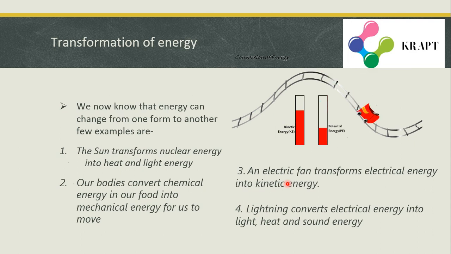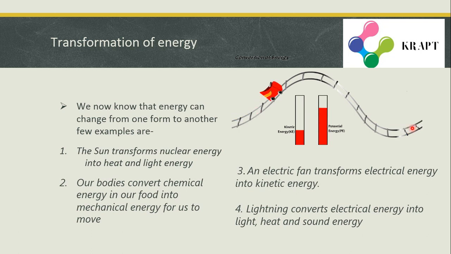Now let us see about transformation of energy. As we know, energy can transform from one form to another. Let us see an example. This is a roller coaster. Initially, it has kinetic energy, but when it comes to this point, it will have potential energy. And when it goes down again, this will change to kinetic energy. So this is an example of energy conversions.